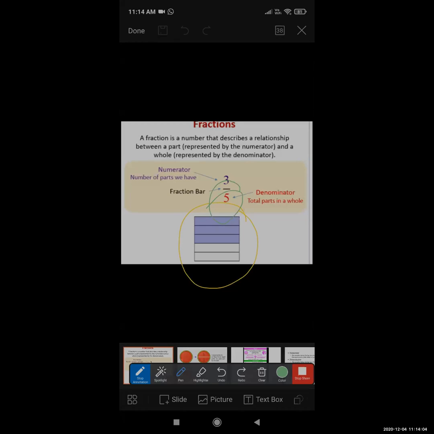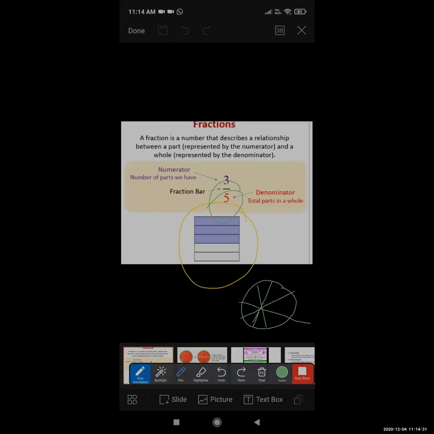That means, for example, I'm going to show you here. One circle I'm going to draw here. This is the middle point. And I'm going to make it into some equal parts. My drawing is not proper, but it is an example. Now, in the circle, how many sub parts are there?